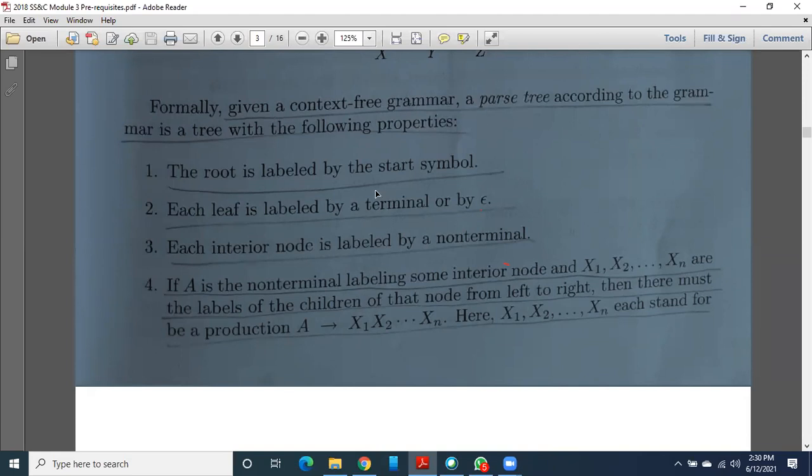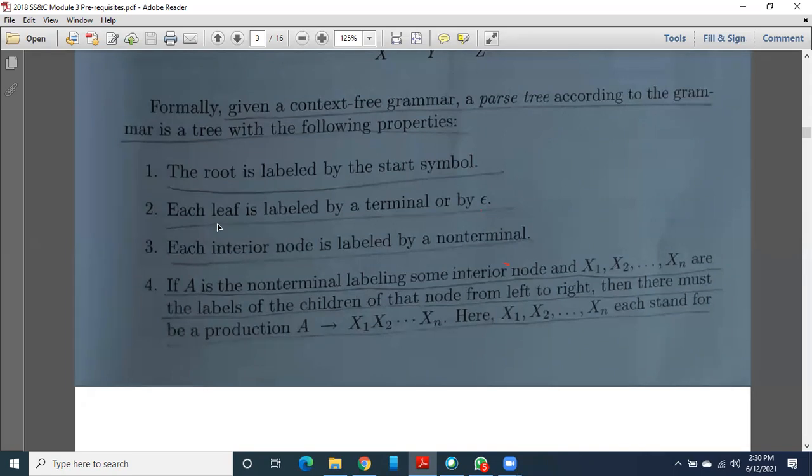But when you draw that parse tree, you should be aware of the following four properties. You should keep these four points in your mind. There are some rules, some properties that a parse tree should satisfy. By keeping these in mind, only then should you start to draw the parse tree. Always remember the start symbol in your grammar, which is the LHS of your first production. It will always be called the start symbol, and for that start symbol we should create a root node. The root node will always be the start symbol, because from that we are starting our productions.